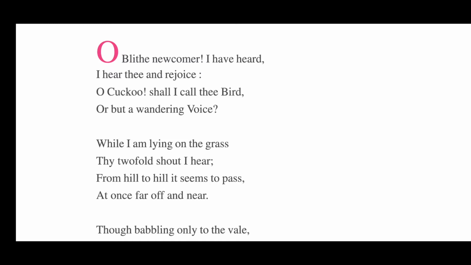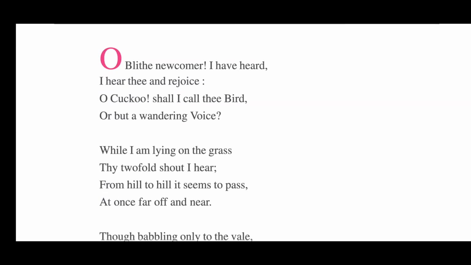stanzas and their explanation. So in the first stanza: O blithe newcomer, I have heard, I hear thee and rejoice. O cuckoo, shall I call thee bird, or but a wandering voice? Before understanding these lines, I am just going to explain some difficult words and their meanings. The first one is blithe, B-L-I-T-H-E. Blithe means happy.